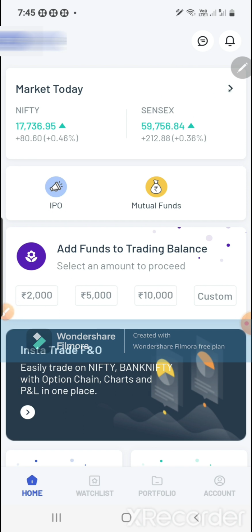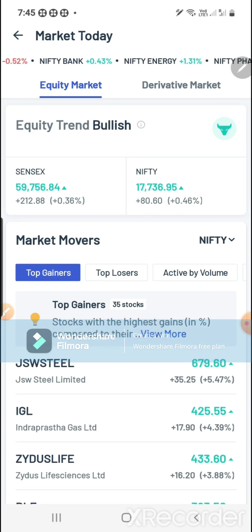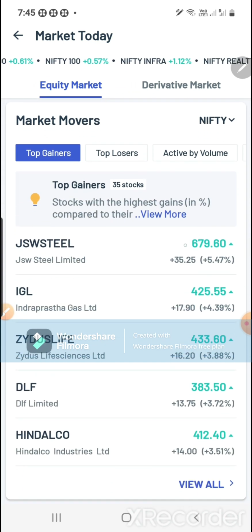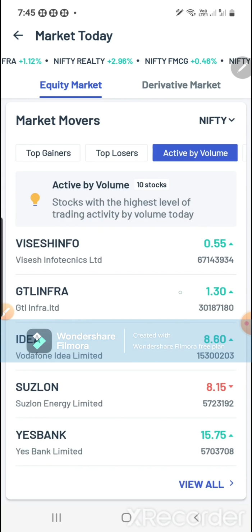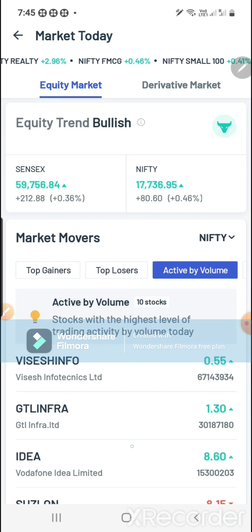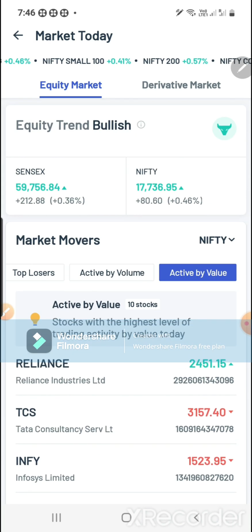If you click on the arrow, the page will open like this, and the features available here are Sensex and Nifty. And here you can see this is equity. I'm talking about equity. Next, we will go to the derivative markets. Okay, now the equity market. The top gainers, which stocks are top gainers, you can see here, and which stocks are top losers, you can see here, and which stocks are active by volume, you can see here. If you click on view all, the stocks will show up here, and which stocks are active by value, it will show up here, right?